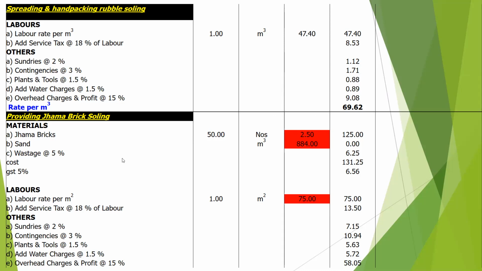Then jamma brick soling. Jamma bricks, that is 50 numbers at the rate of 250 will be 125 rupees. Sand 1 cubic meter, because we don't worry about it. Then wastage is 5% and the bricks will be 6.25. So the cost will be 131.25. In the cost, GST will be 6.56. Labor rate per cubic meter will be 75 rupees. GST 18% will be 13.50. Then others, sundries 2% will be 7.15. Contingency 3% will be 10.94. Plant and tools 1.5%, 5.63. Overhead and profit will be 15%.